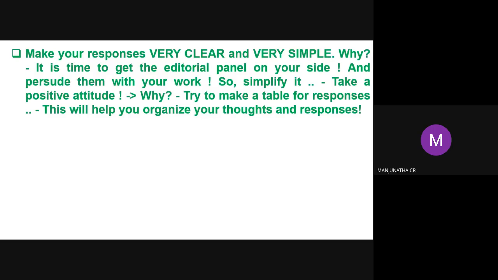Try to make a table for responses: on one side the reviewer comments, on the other side your response. Suppose a diagram is not clear; you can say, okay, we accept the comments by the reviewers and we are thankful. You can explain why it cannot be done, say we will do it in further research, and request that. And you can separate the comments: first comment, first response; second comment, second response. Like that you can do it in the table way.